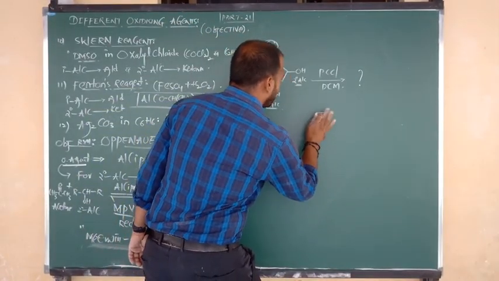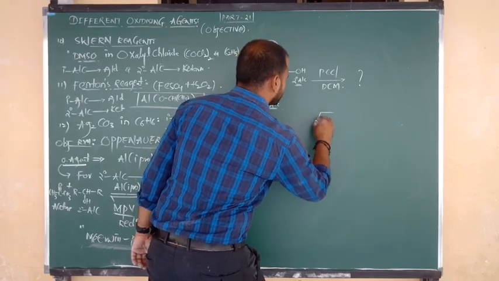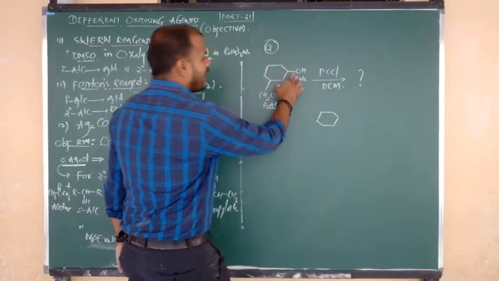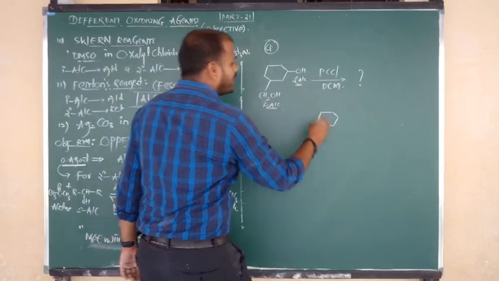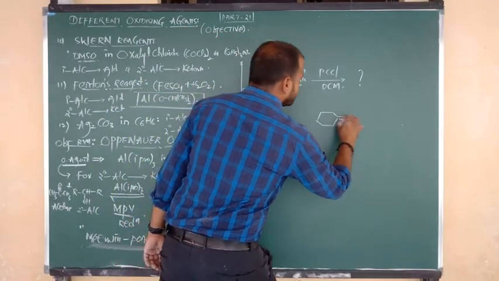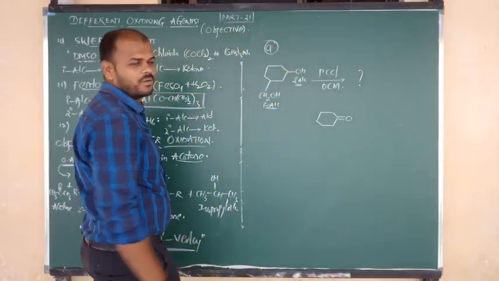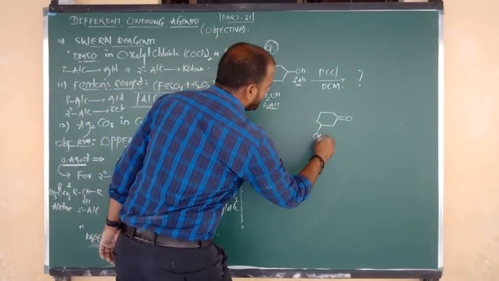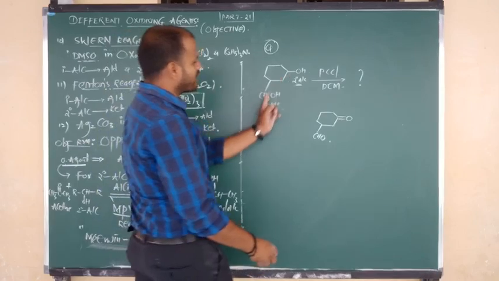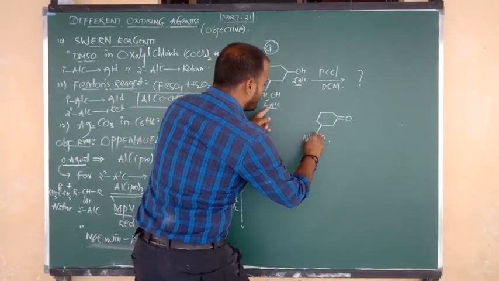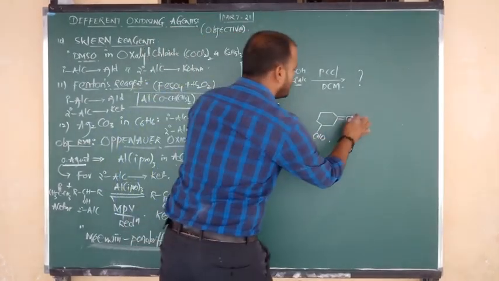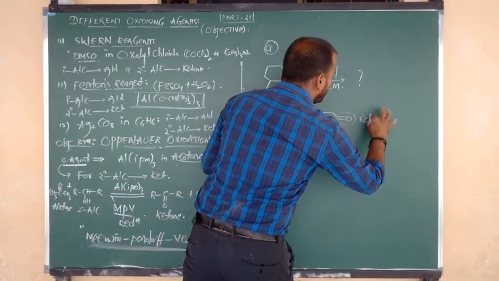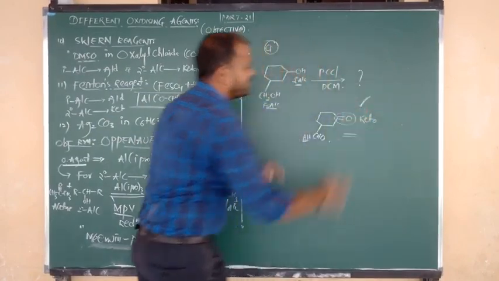Same cyclohexane ring I have taken here. This is the secondary alcohol group, and secondary alcohols upon oxidation change into ketone, C double bond O. And this is the primary alcoholic group; it changes into an aldehyde, which is CHO. So the primary alcoholic group changes into aldehydic form, and the secondary alcoholic group into keto form. This is your final product.